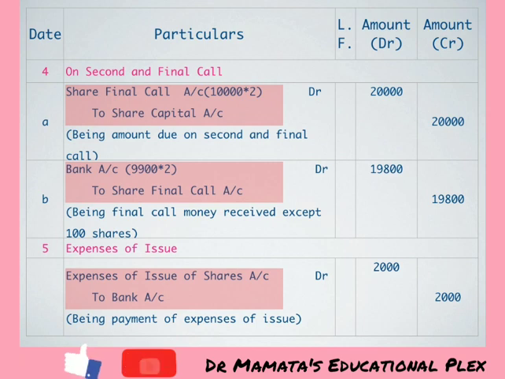So friends, by this easiest way, we can write down all the journal entries in our problem. By knowing our statement of issue of shares, or we may call it as our working note, we can understand how many journal entries we have to make in this particular problem. And this is a format of our journal entries. So in this format, we have to put just amount which we have calculated in our working notes. By putting these amounts into our format, we can easily complete our solution part.